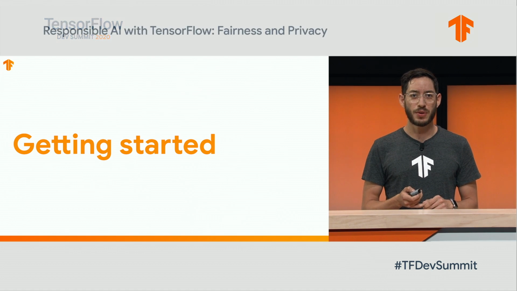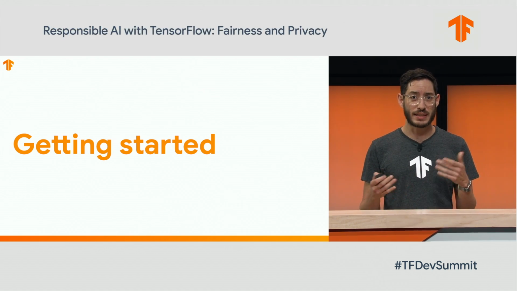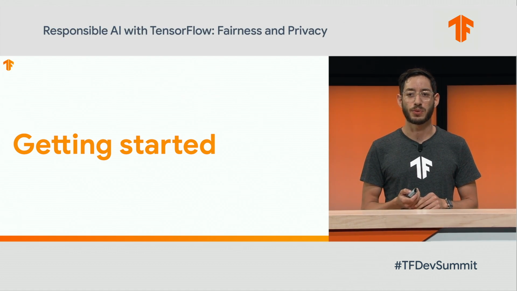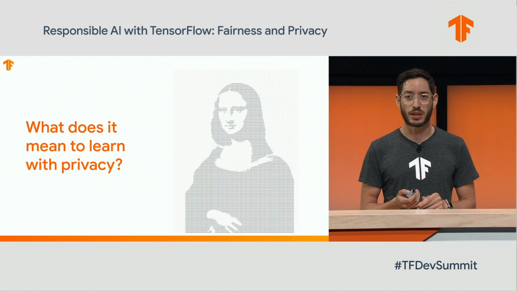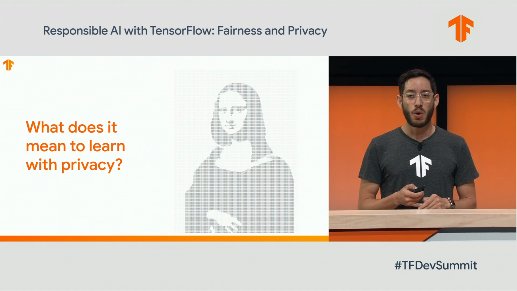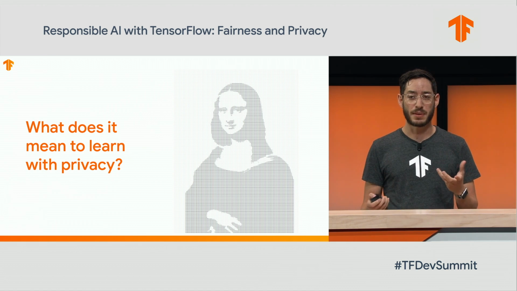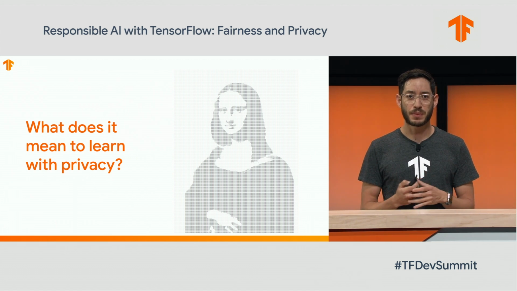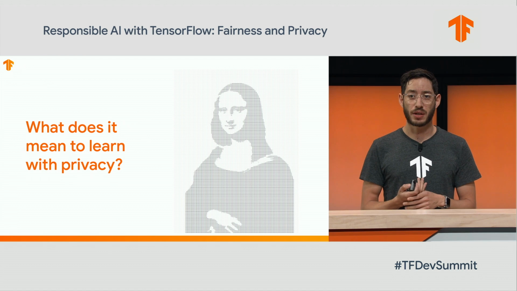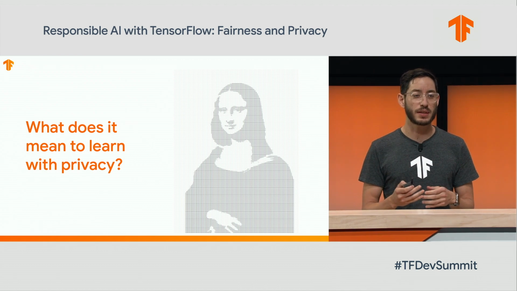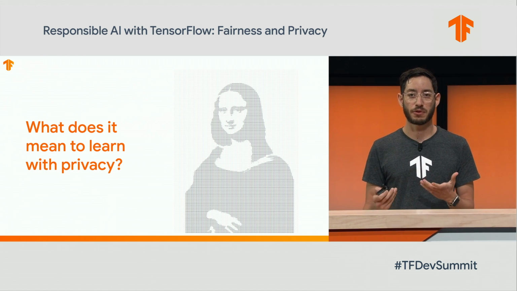So how can you get started? What are the steps that you can take to do machine learning in a privacy-preserving way? Well, one of the techniques that we use is differential privacy, and I'll walk you through what that means. You can look at the image there and imagine that that image is the collection of data that we've collected from a user.